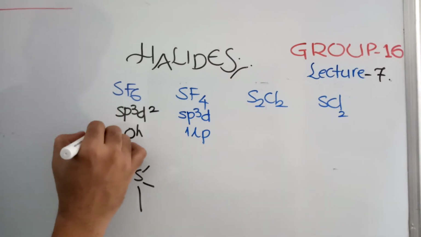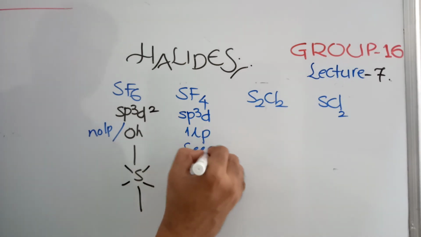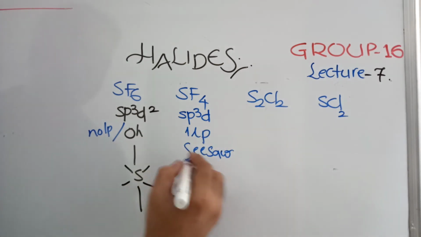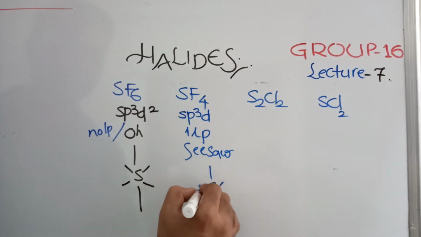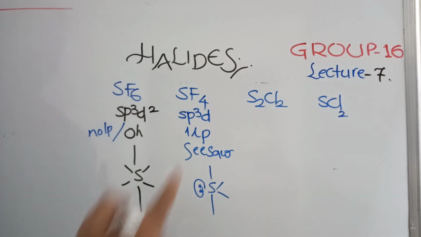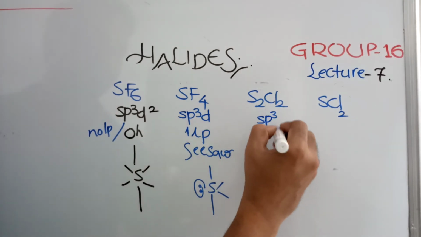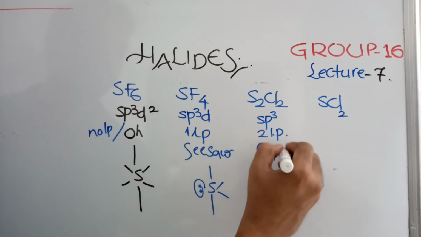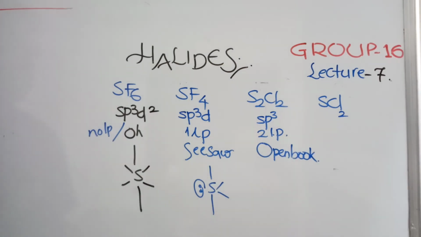Here no lone pairs are there, that's why this is octahedral. In SF4 one lone pair is there, that's why this is seesaw geometry. How is the seesaw geometry? 1, 2, 3, 4, and this is a pair. S2Cl2 is sp3 hybridization, two lone pairs will be there. S2Cl2 is open book shape, like hydrogen peroxide, like O2F2. It is open book shape.